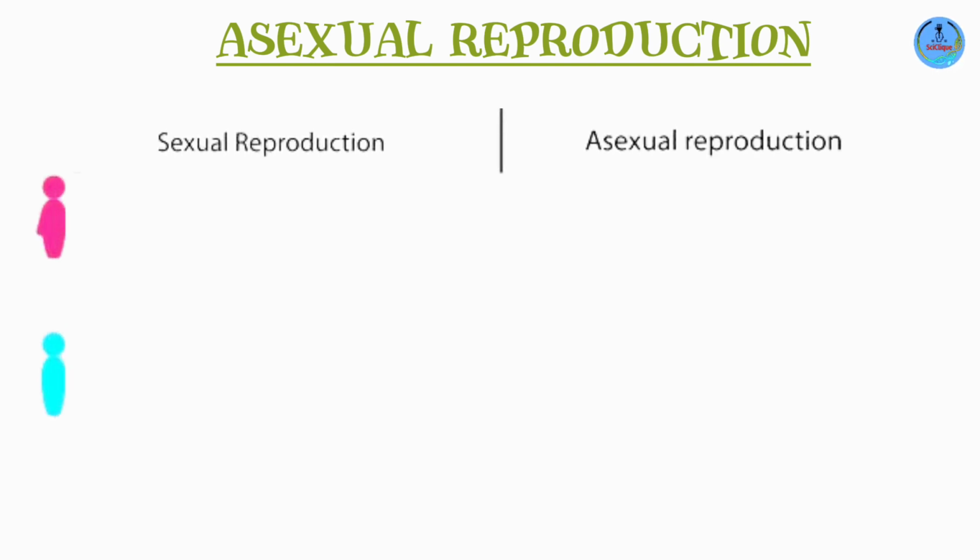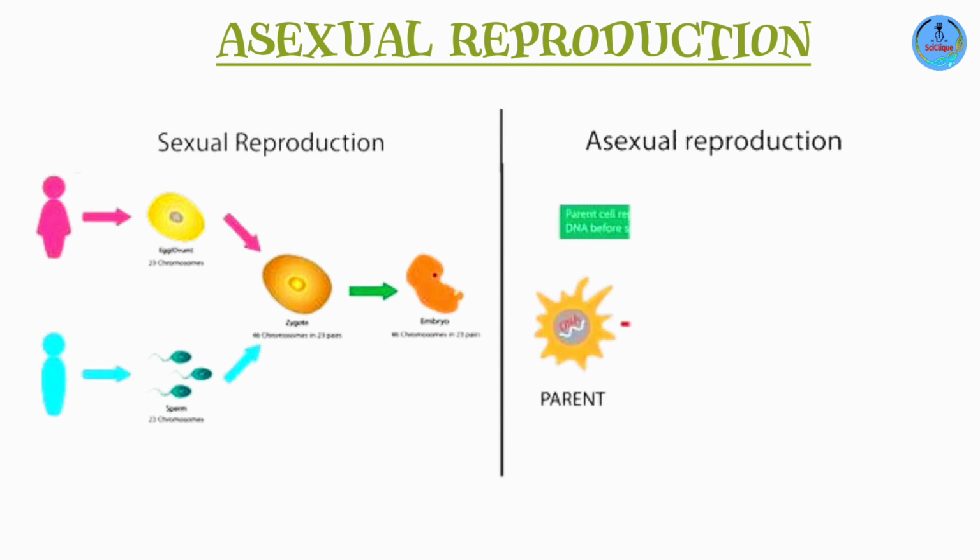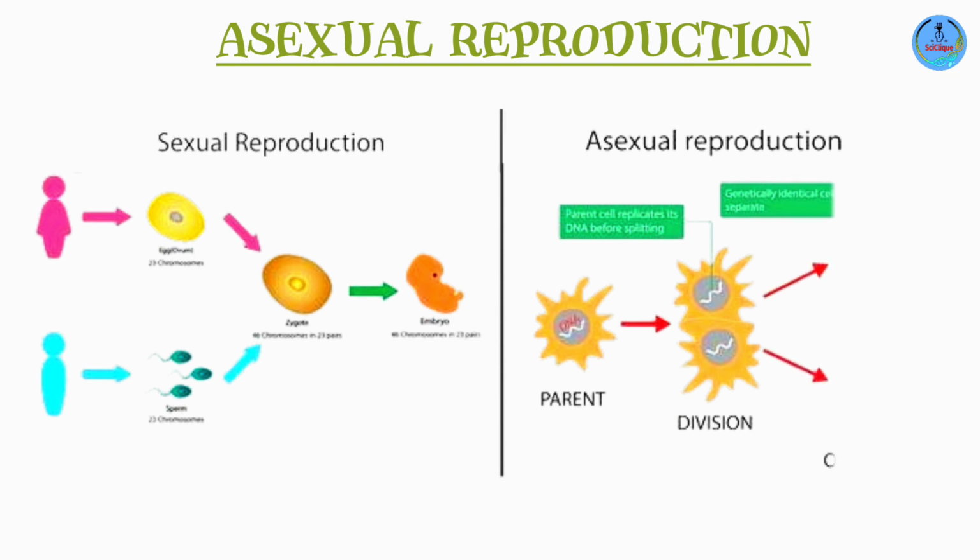Asexual reproduction in organisms. Now, when it comes to reproduction, it can either be sexual or asexual. Sexual reproduction involves two individuals, a male and a female. You're going to have the male and female gametes fusing to form a zygote. Asexual reproduction, on the other hand, requires only one individual. This organism gives rise to a new one. Of course, the new organism is going to be identical to the parent.